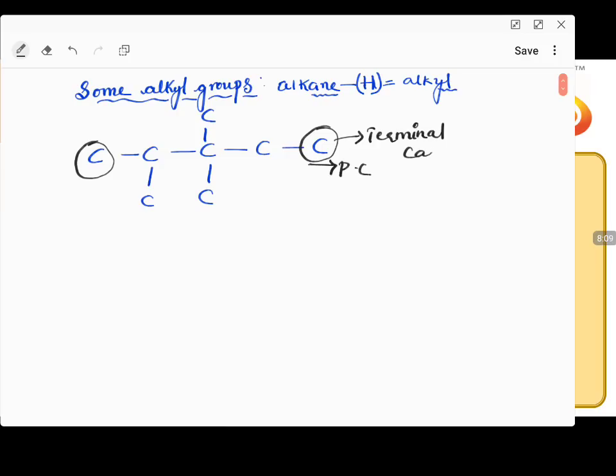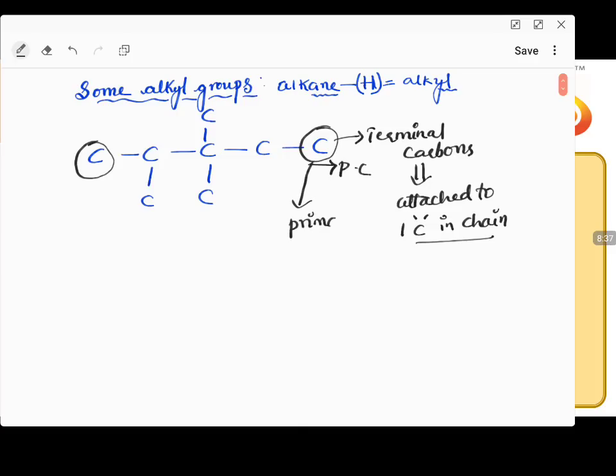These terminal carbons can be attached to a maximum of one carbon in the chain. So always a terminal carbon is named as a primary carbon. So this carbon is named as primary carbon. Even this is named as primary carbon.